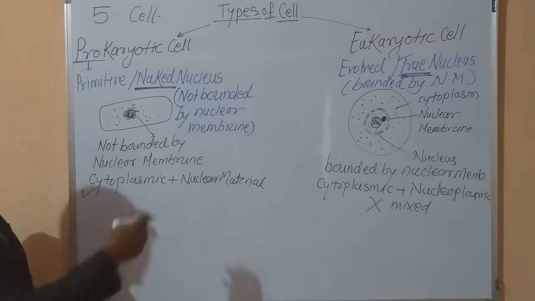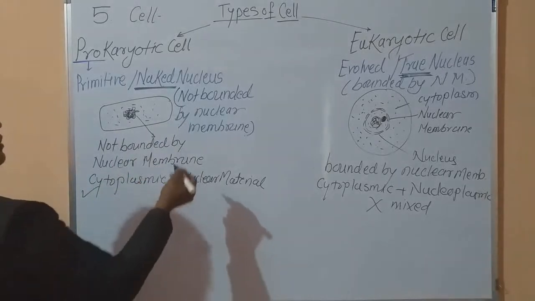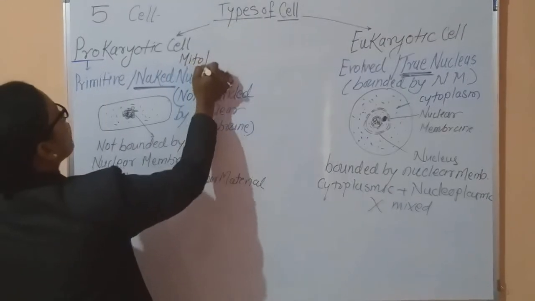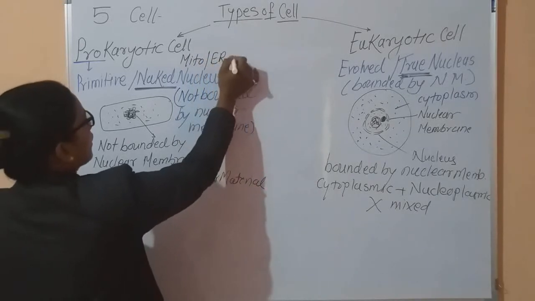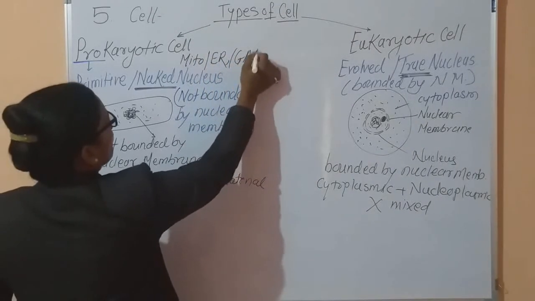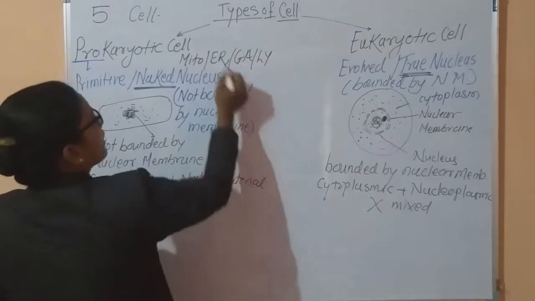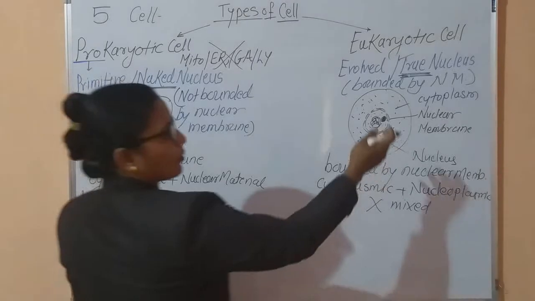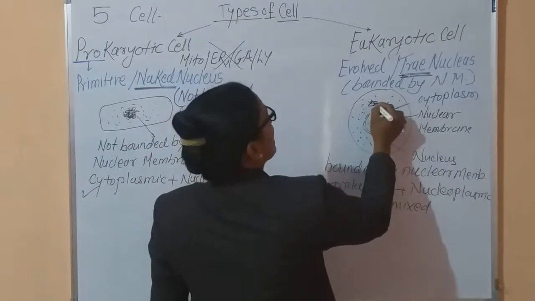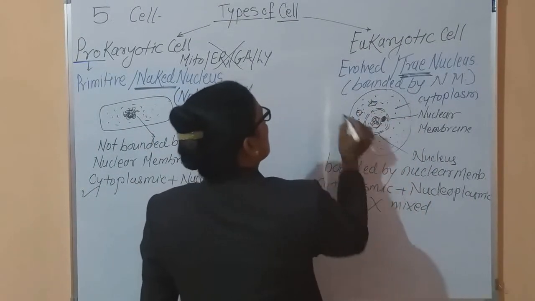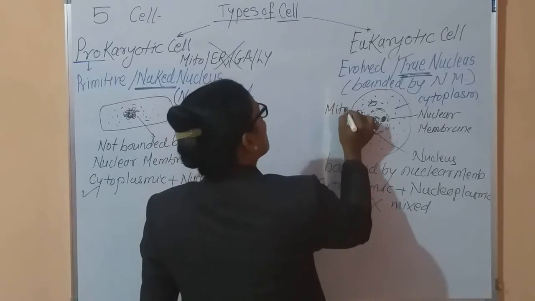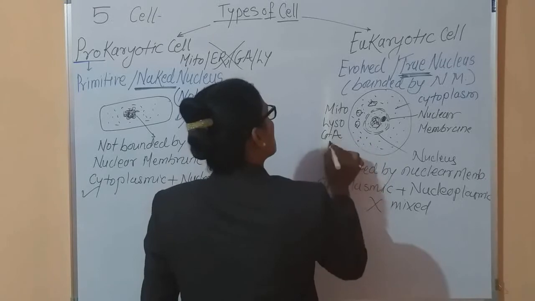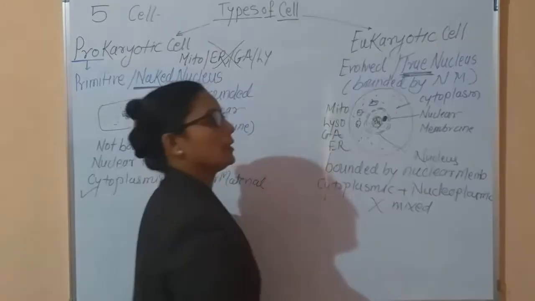Now in the prokaryotic cell, the cell organelles like mitochondria, endoplasmic reticulum, Golgi complex and lysosomes are absent. In the eukaryotic cell, mitochondria are present, lysosomes are present, and the Golgi apparatus and endoplasmic reticulum are also present.